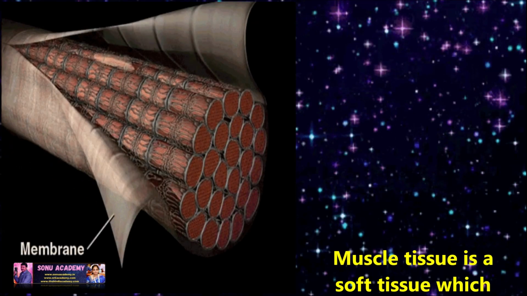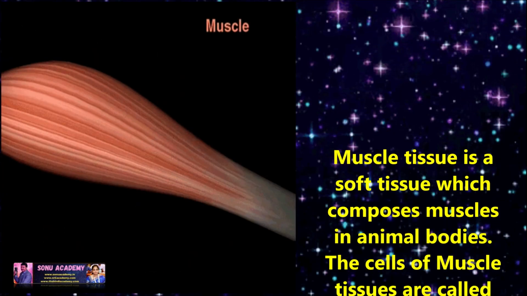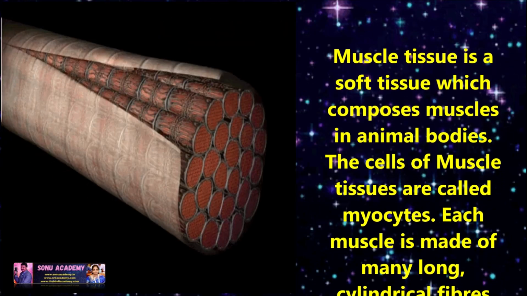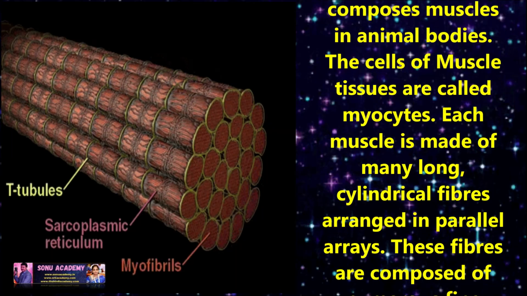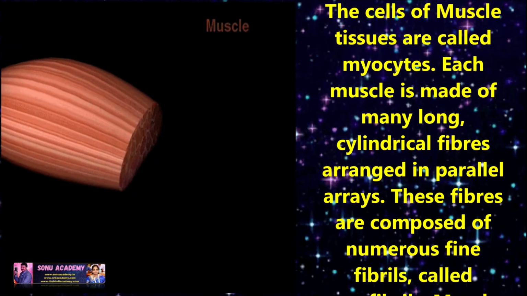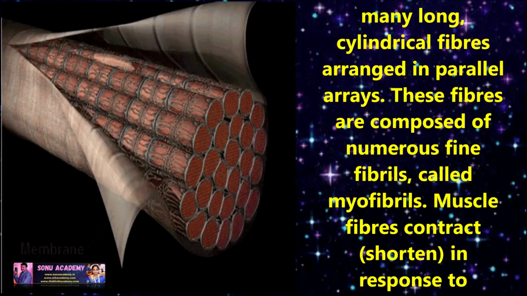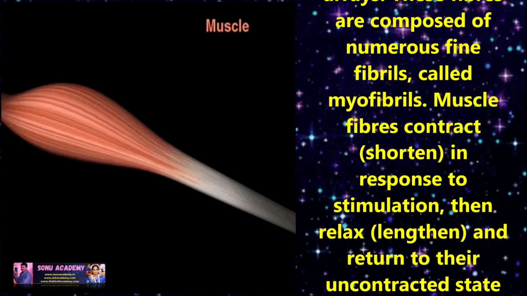Now let us discuss muscle tissue. Muscle tissue is a soft tissue which comprises muscles in animal bodies. The cells of muscle tissues are called myocytes. Each muscle is made up of many long cylindrical fibers arranged in parallel rays. These fibers are composed of numerous fine fibrils called myofibrils.